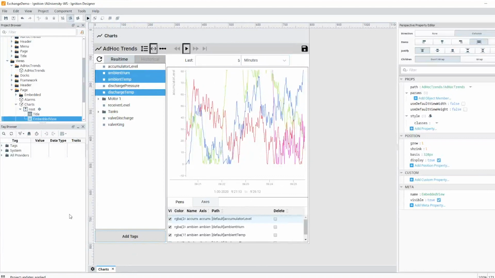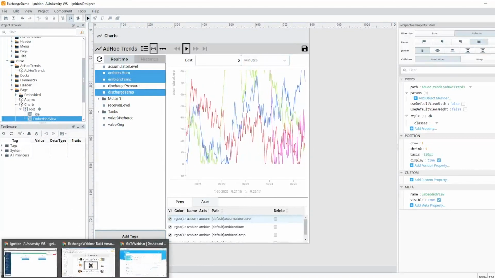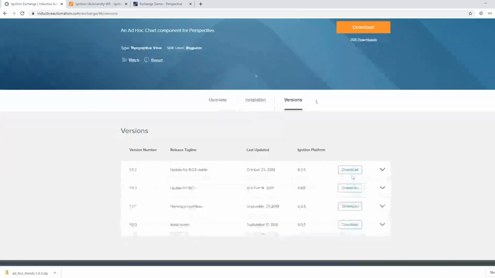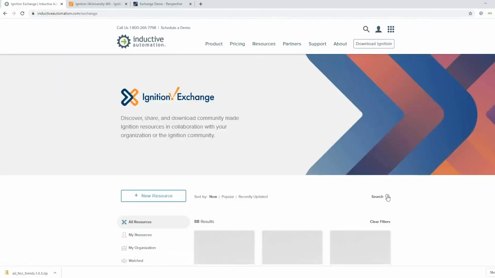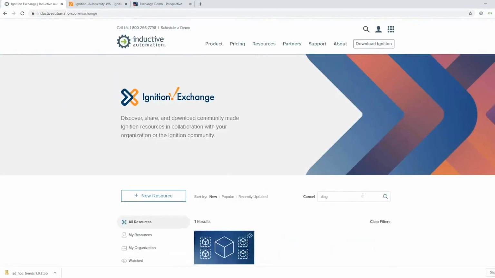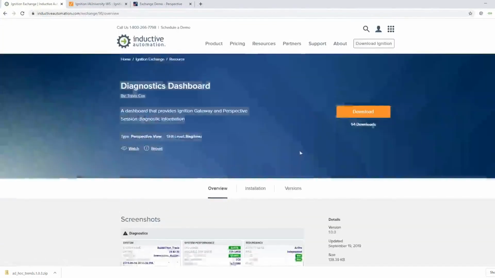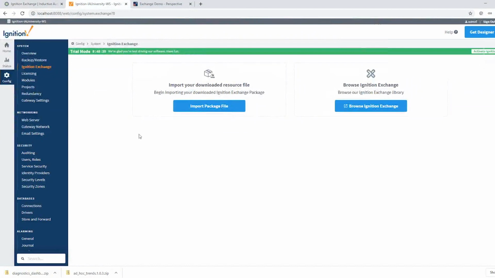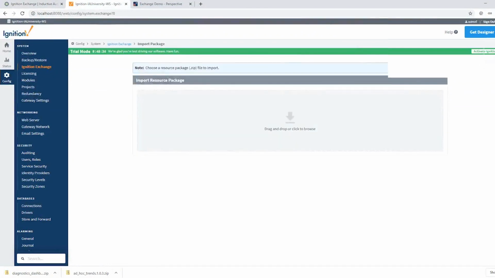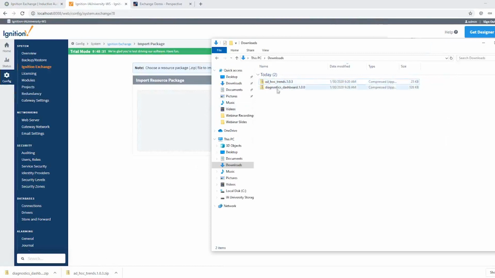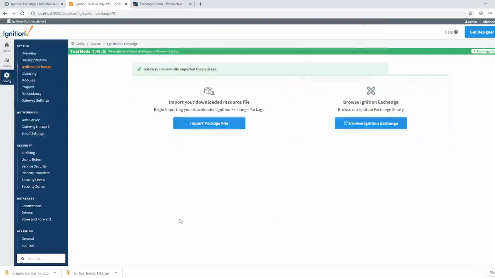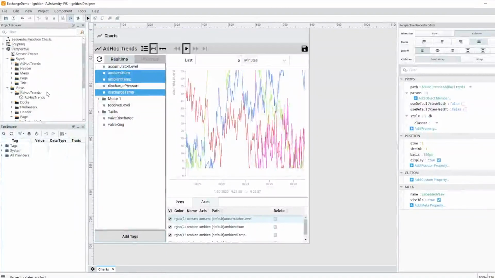But there are other types of resources as well. Let's go back into the Ignition Exchange real quick. The next resource I want to download is a diagnostics dashboard. So I'm going to search right here for diagnostics, go to this diagnostics dashboard and click download. And this is another easy one. We're going to come right in here, import another file. I'm just going to drag that in here from my downloads page and load it into that same project. Say import, come back to the designer.